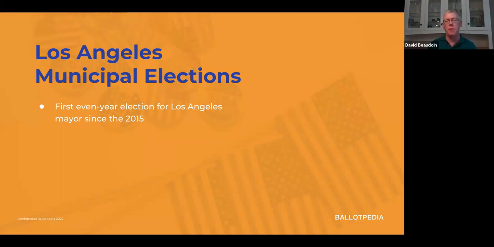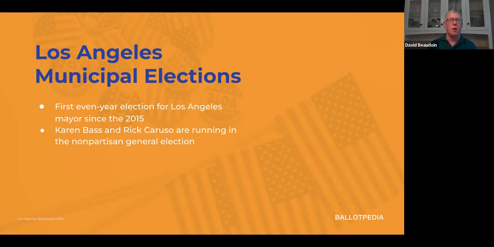So the two candidates, it's a nonpartisan election. The two candidates are Karen Bass and Rick Caruso. They're the ones that advanced from the primary on June 7th. Neither candidate obviously received 50% of the vote. In the primary, Bass received 43.5% and Caruso received 36%. Bass is currently a member of the U.S. House. Caruso has been involved in various city boards, and I believe he's involved in real estate.